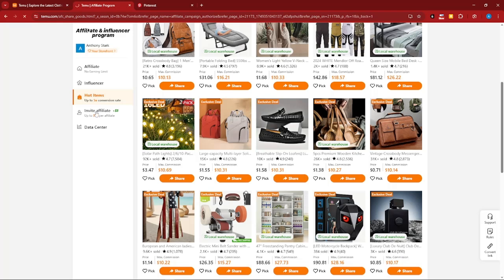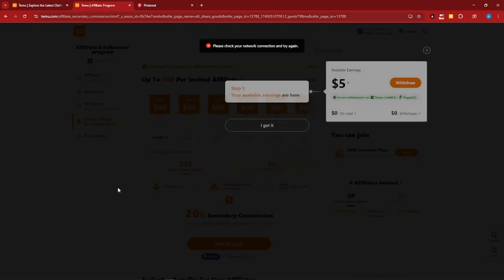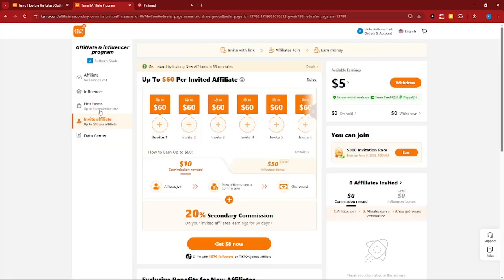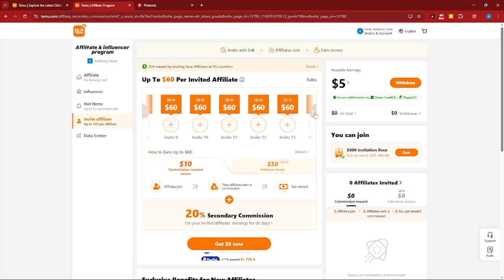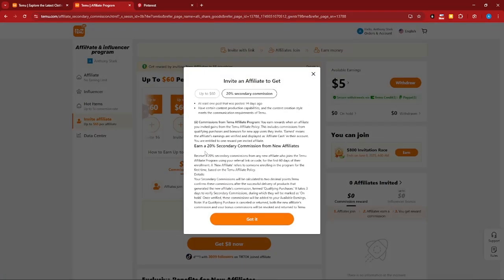And the best part about this one, since you don't really have to sell to earn an affiliation, you just need to invite. They have right now a new feature wherein you just need to invite. So as you can see right here, invite number one. If that invitee or your friend accepted your invite and started selling or affiliating in Temu, you're going to earn $60 and so on and so forth. And I think this goes on up to 100 and more. As you can see right here, how to earn $60. Click on the details right there and they will explain what's going to be happening.